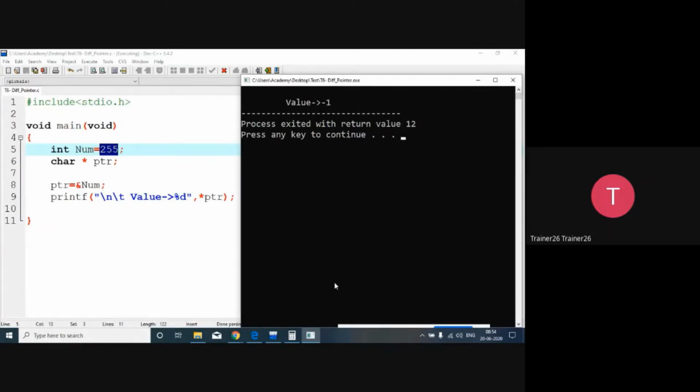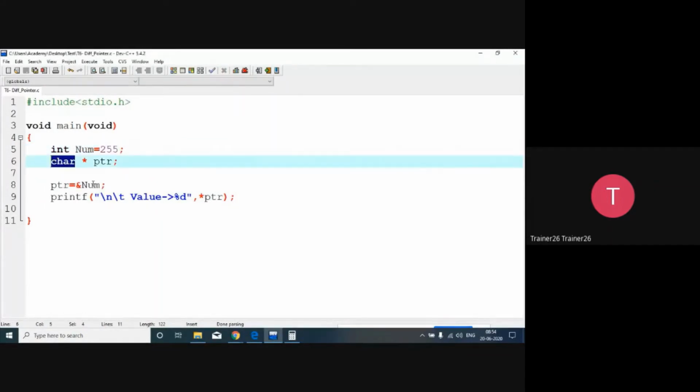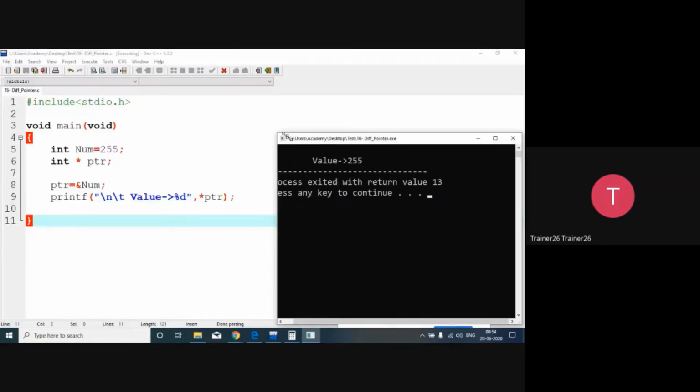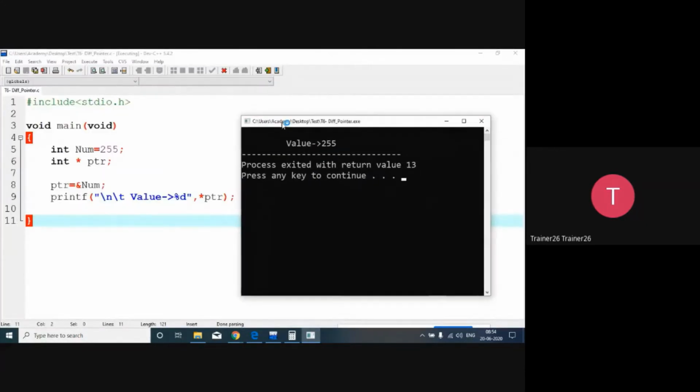So it's always better to use the same kind of variable with the same type of pointer. That's why there will be no problem if I change this here. I'm going to use integer and print it, then compile and execute. So it will have a proper answer over here.